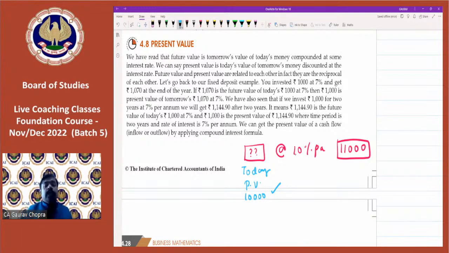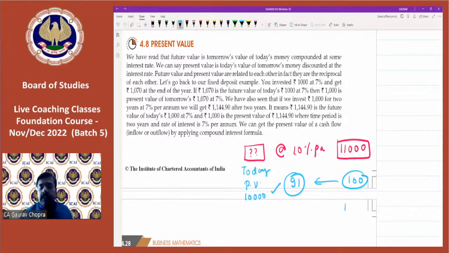All right. So if I am receiving rupees 100 at the end of 1 year, then what will be its present value? I will have to do the reverse calculation and get the result. It might be around 91.